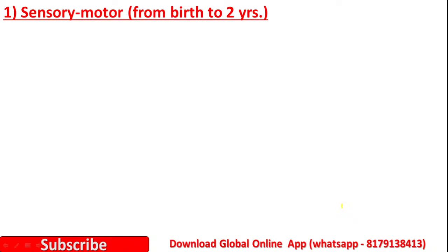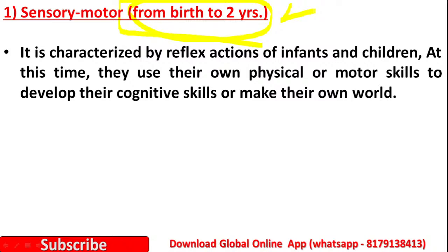Here the age period from birth till 2 years is known as the sensory motor stage. This stage is characterized by reflex actions of infants and children. The children perform actions and by performing actions they learn. They use their own physical and motor skills to develop their cognitive skills.